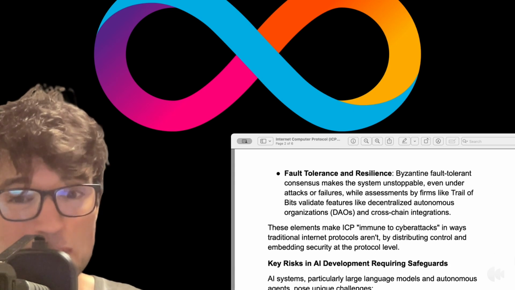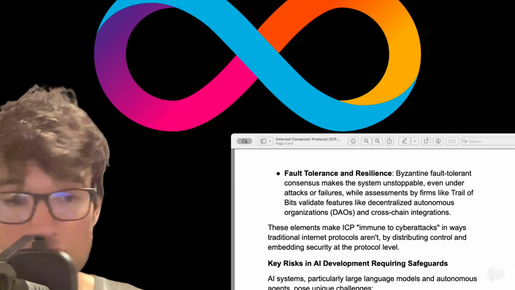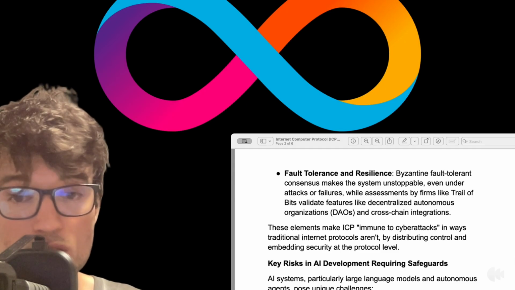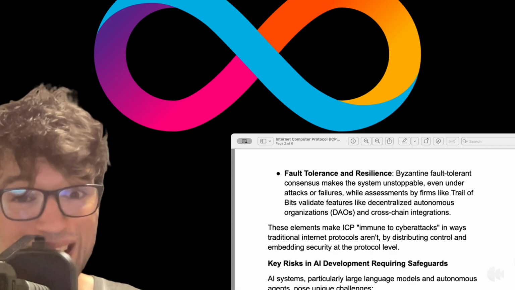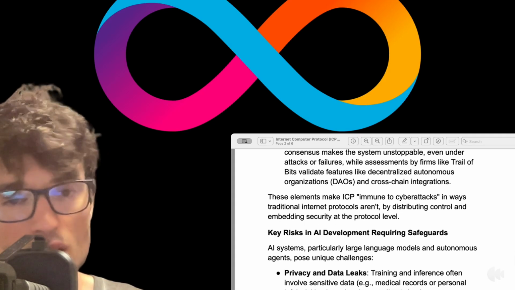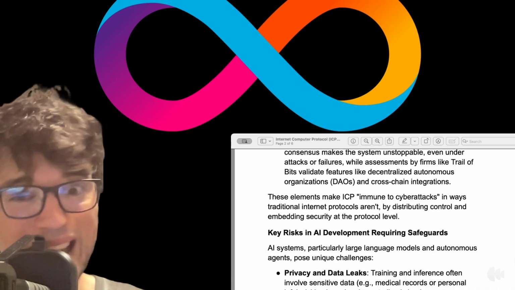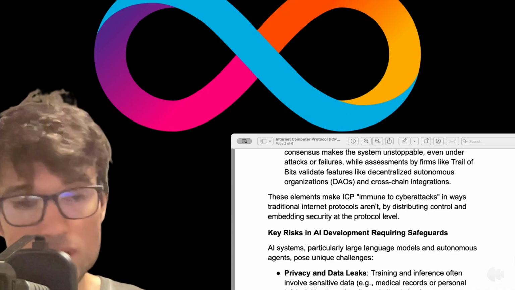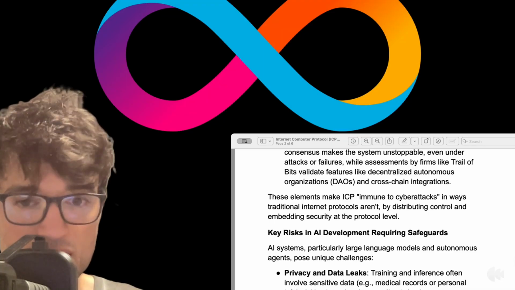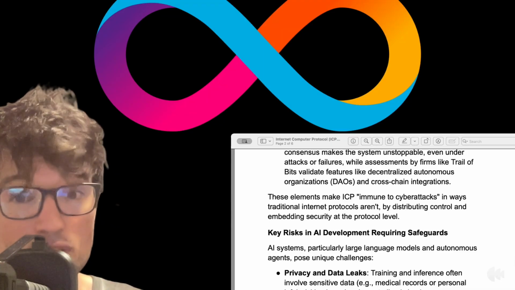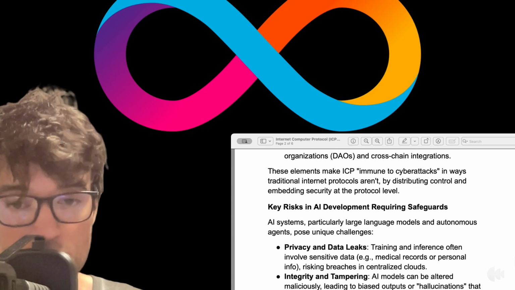These elements make ICP immune to cyber attacks in ways traditional internet protocols aren't, by distributing control and embedding security at the protocol level. So guys, key risks in AI development requiring safeguards. This is the most important fundamentals. AI systems, particularly large language models and autonomous agents, pose unique challenges.